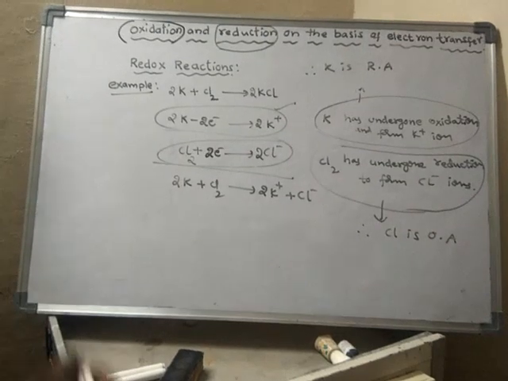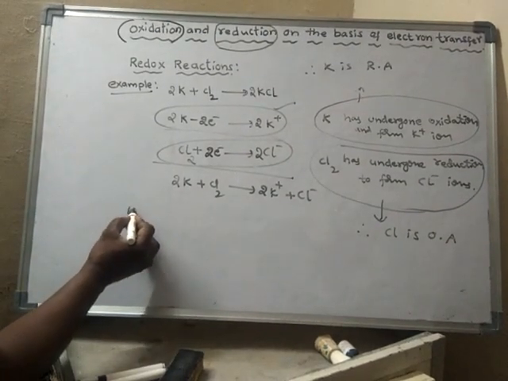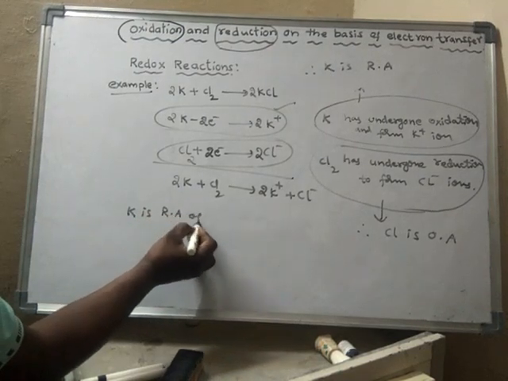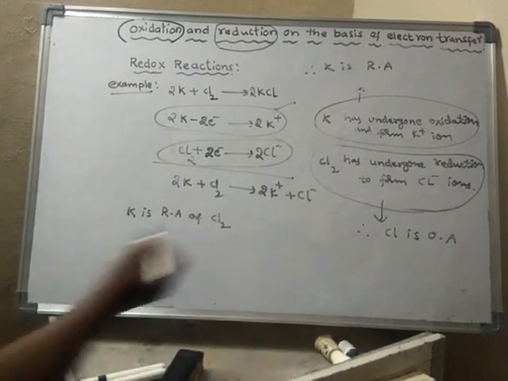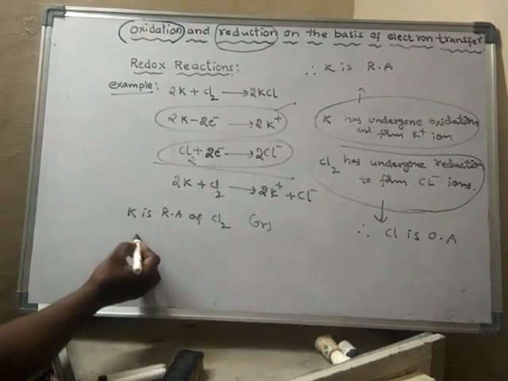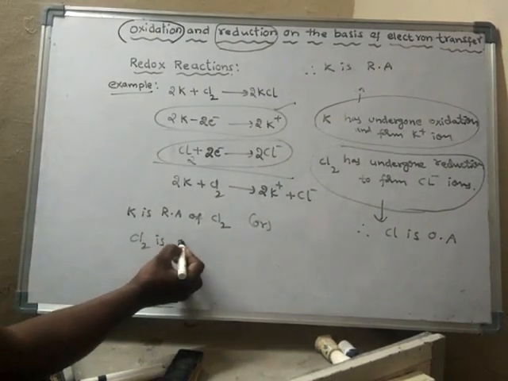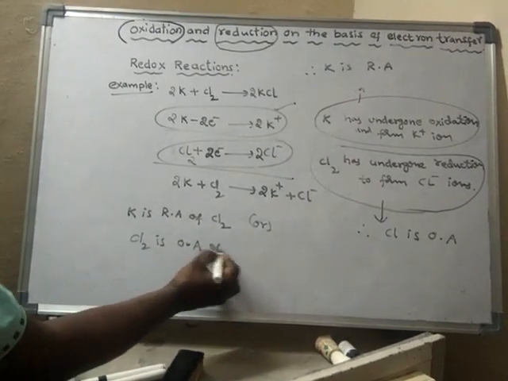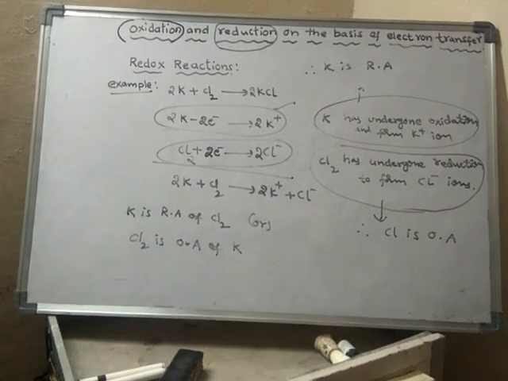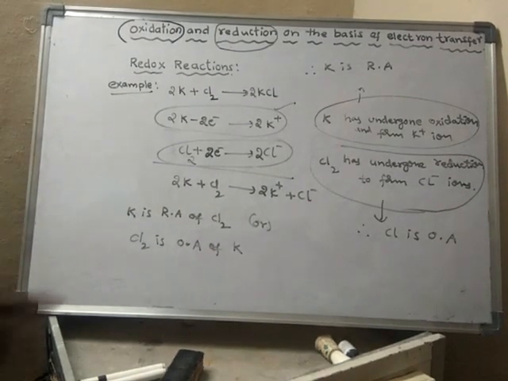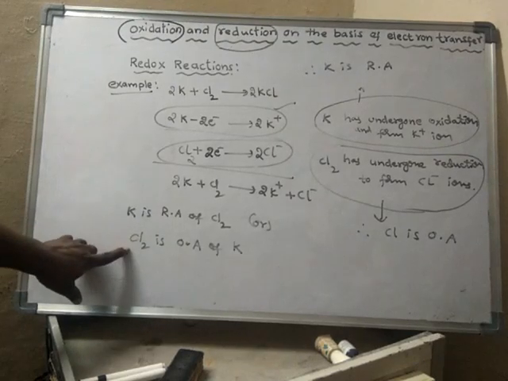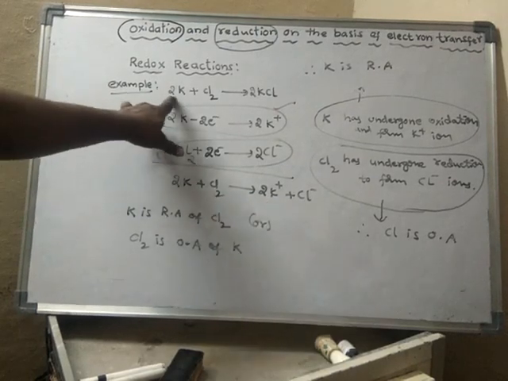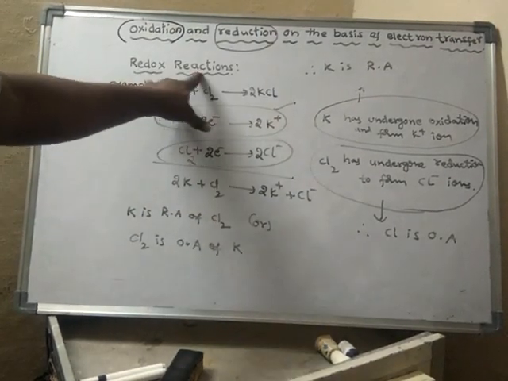So I can write like this: potassium is the reducing agent of chlorine, or chlorine is the oxidizing agent of potassium. So we can say either in this way or in this way. Anyhow, both things are happening in the same reaction. So such reactions are said to be redox reactions.